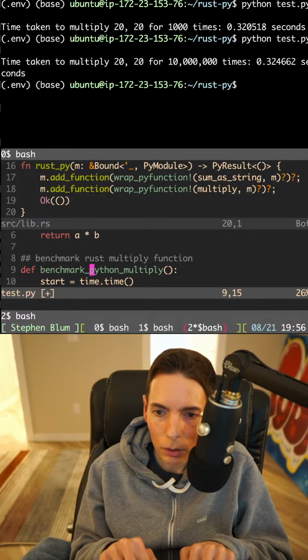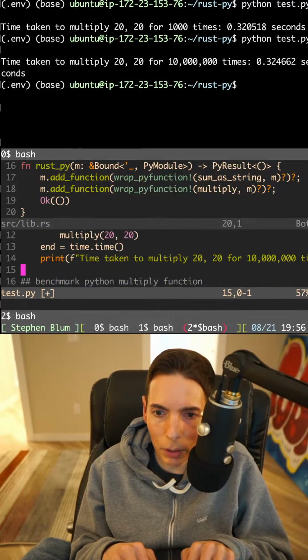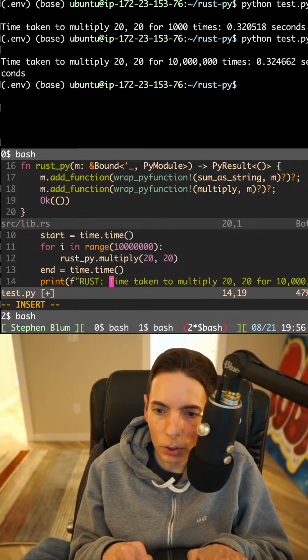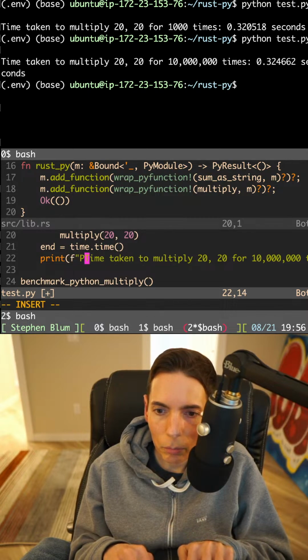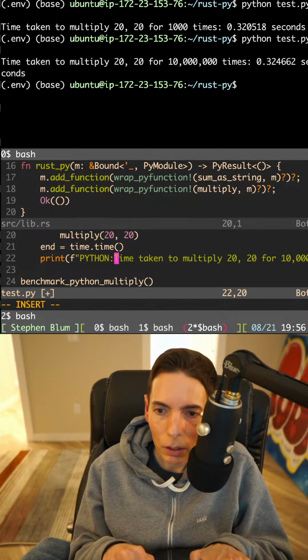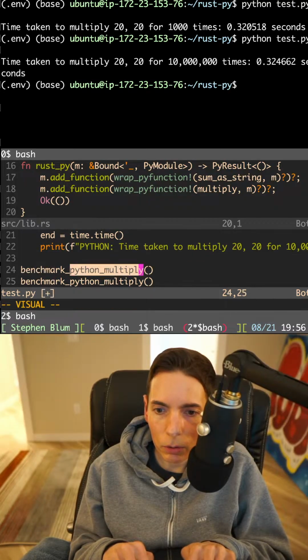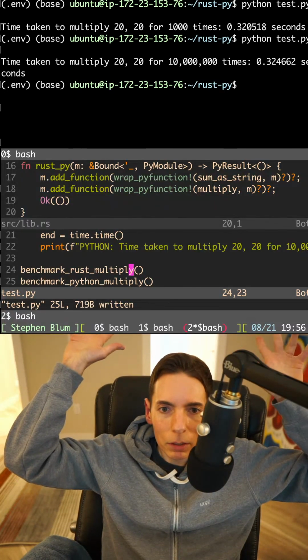Rust. Here we go. Rust, and then we need to call this here. Perfect. We'll just say rusty.multiply, and then boom. Okay. So this is 10 million. Time taken. So we'll say Rust, and then this other one is Python. Perfect. Okay. So we just do this, and then we go Rust. Perfect. All right. Now all I have to do is press enter.